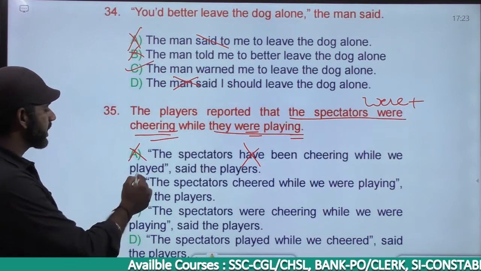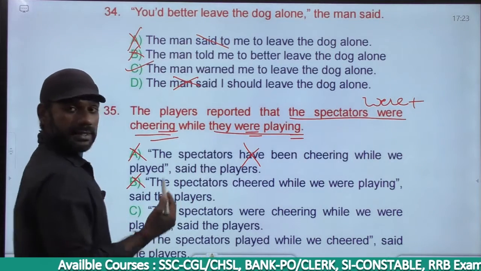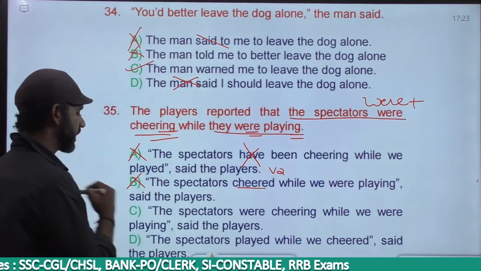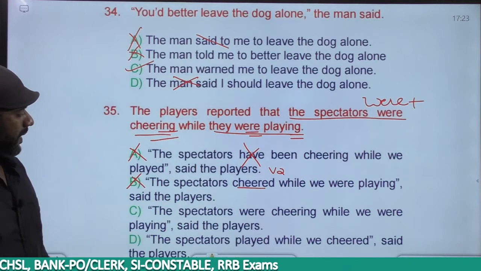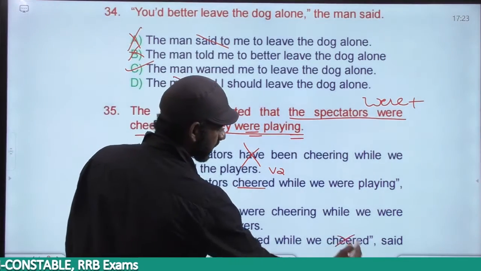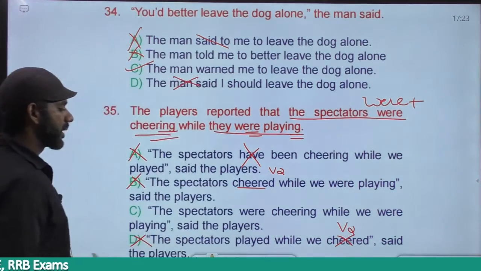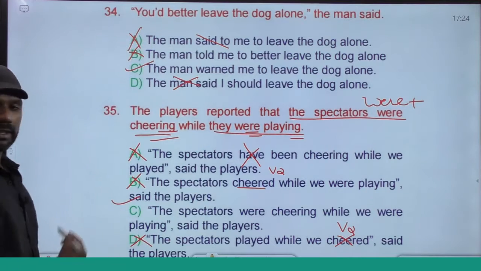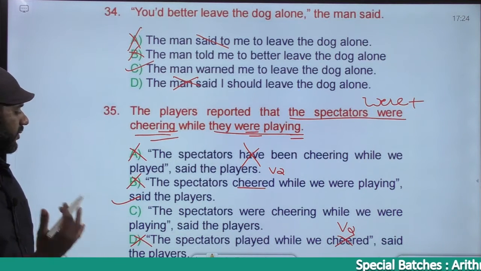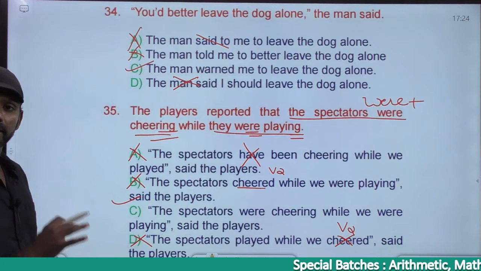Then option B is eliminated. B says the spectators cheered. Cheered is V2, simple past, eliminated. Come to C. D is also gone. D says cheered, simple past, eliminated. Now we have only one option left, option C. Come to option C. The spectators were cheering while we were playing, said the players.